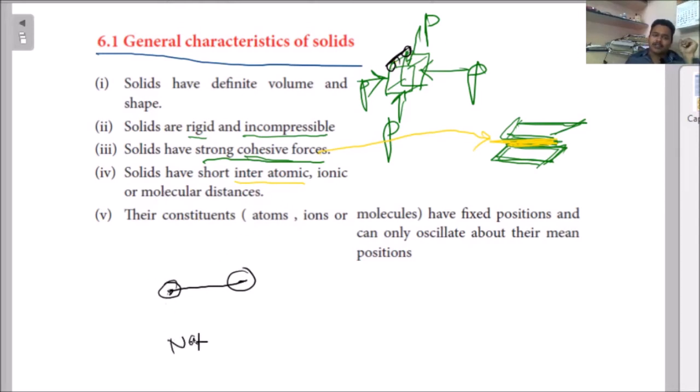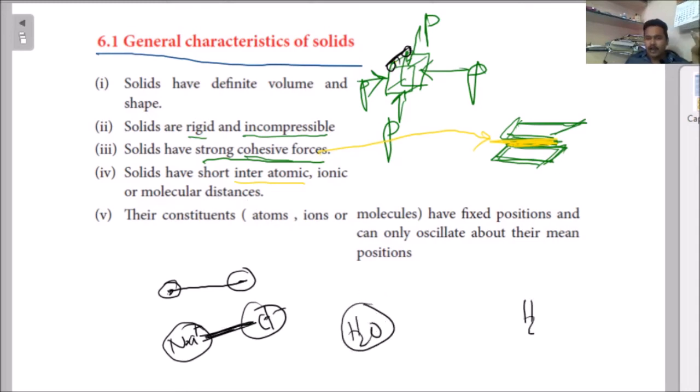Take ions like Na plus, Cl minus, Na plus, Cl minus. Na plus has one center, Cl minus also has a center. This distance is called the inter-ionic distance. And for molecular distance, take water molecules, this H2O and here also H2O. This distance is called the intermolecular distance. Whenever they exist in a solid form, their distance is very, very less.